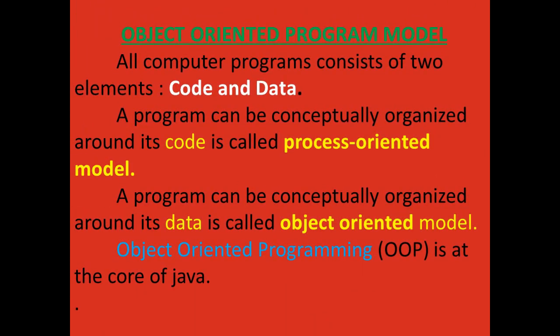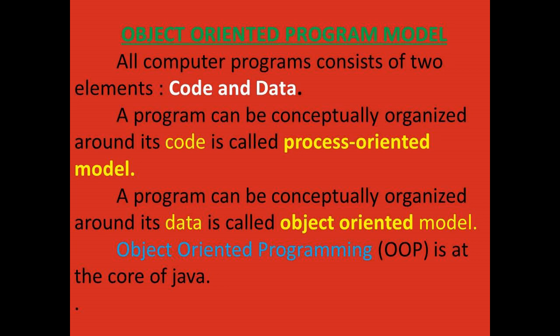Object-oriented program model. What is meant by object-oriented programming? We know all computer programs consist of two elements. What are they? Code and data. A program can be conceptually organized around its code, which is called the process-oriented model.